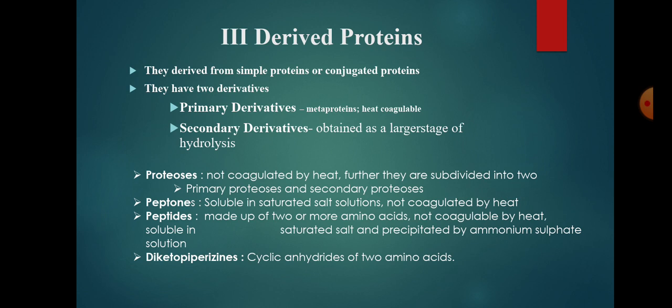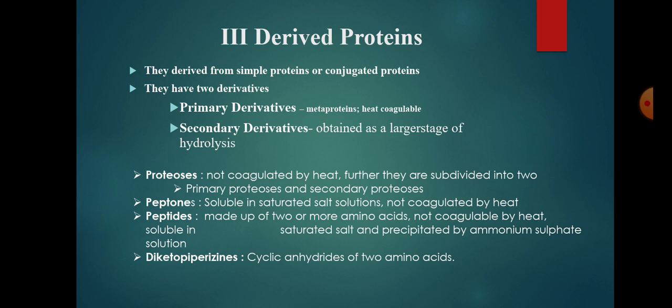Primary derivatives like metaproteins are denaturation products of proteins resulting from the action of heat, acids and alkalis on proteins. They are heat coagulable. The secondary derivatives are obtained at a larger stage of hydrolysis. Examples are proteoses, peptones, peptides and diketopiperazines.